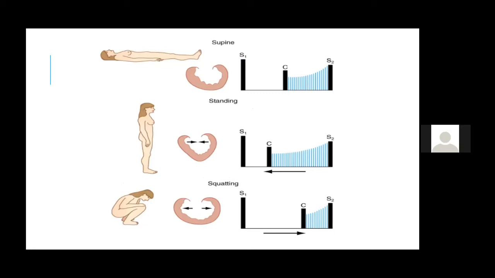Let's discuss again going from supine to standing. What happens? The blood flow decreases, the cavity size decreases. Once the cavity size decreases, you get an increased intensity of the murmur. So the first is the supine position. The middle one is the standing position, where you get the increased intensity of the murmur and increased duration of the murmur. Last is squatting, where the LV cavity size increases, and so you get a smaller murmur and decreased intensity of the murmur. So these three are the important things.